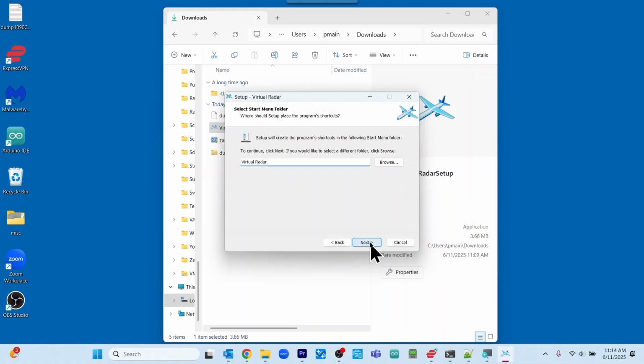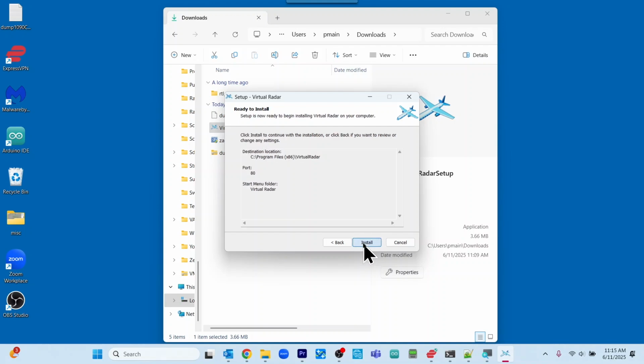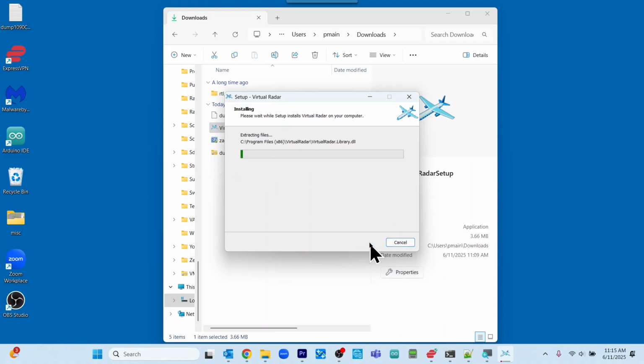And we'll leave this as is. And this is configure Windows firewall so other computers can access virtual radar on your network. This is your choice to make. I am going to leave it unchecked. Click Next. And the standard installation path is fine. So we're going to click Install.